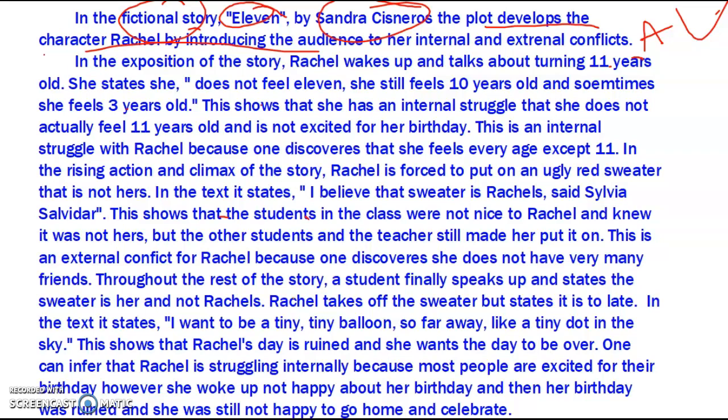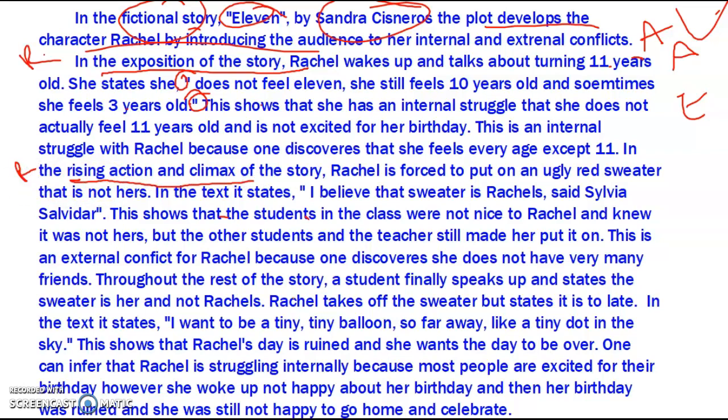So here we go. We're talking about the plot. Here's our restate in a different way. We're getting a little bit more specific, which is what we need to do. We talk about her turning 11. We give direct evidence with quotation marks, and then we explain what it means, and then we explain how it is an internal struggle. Then we go on to the rest of the plot, rising action and climax.